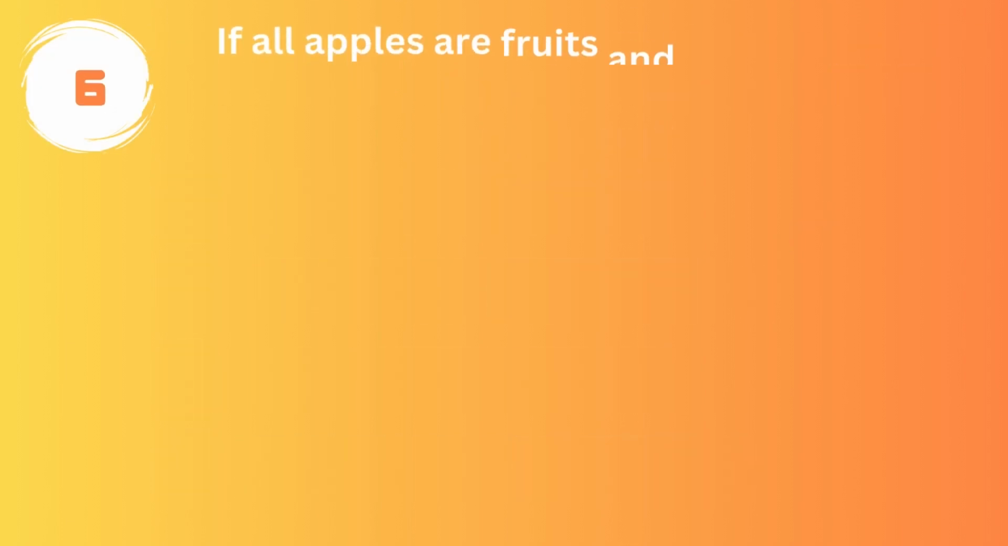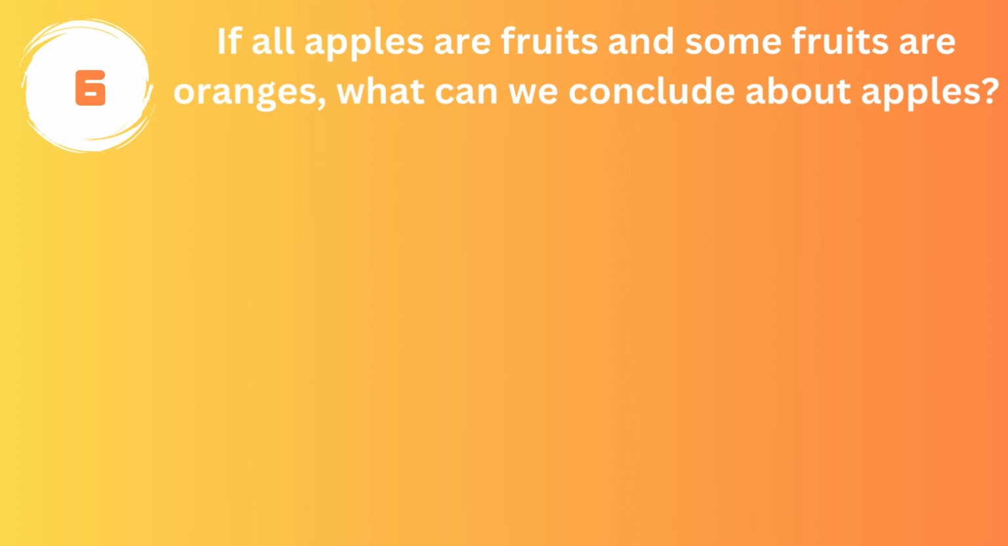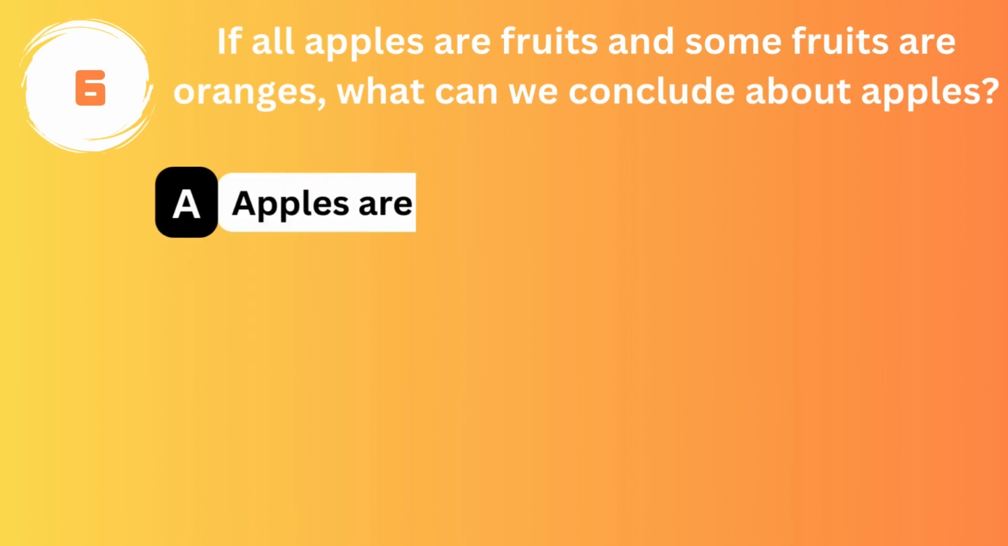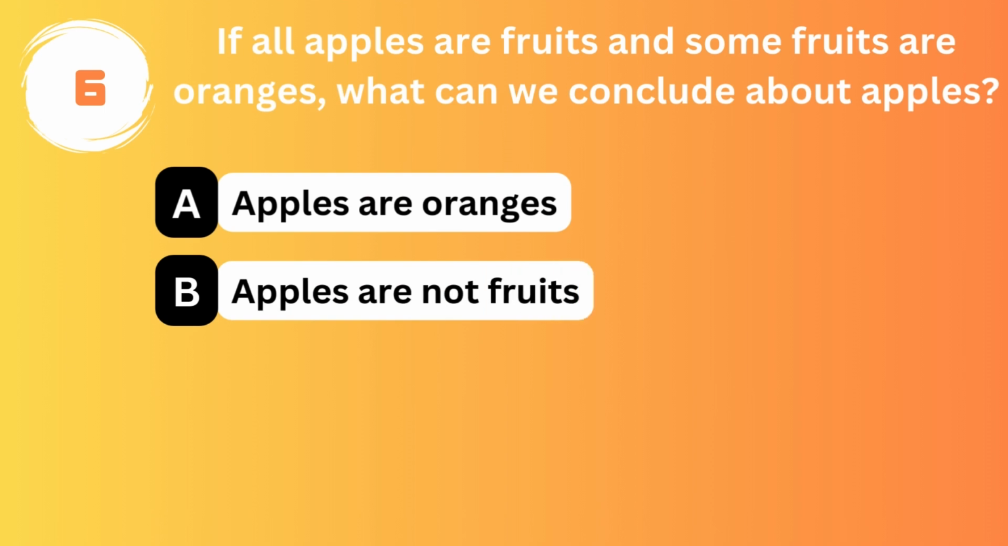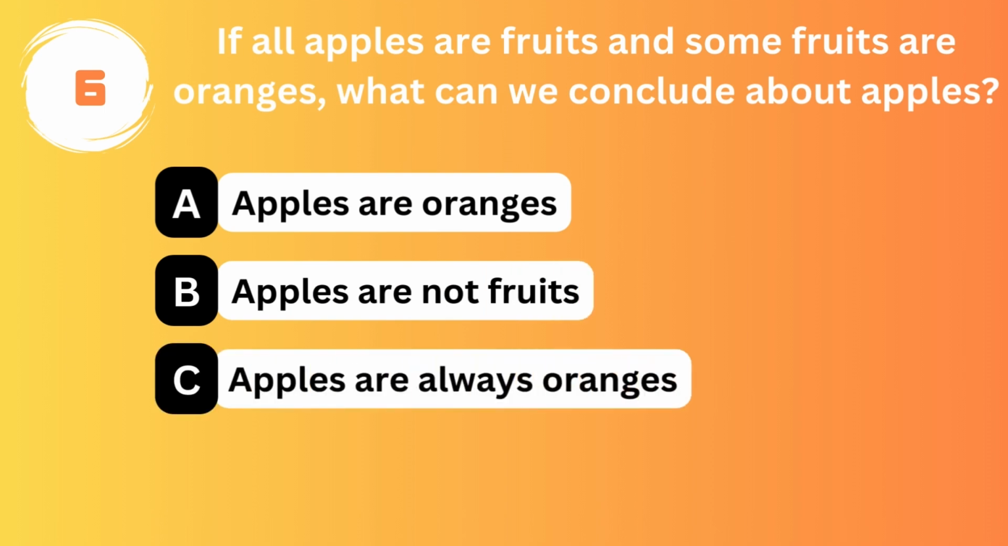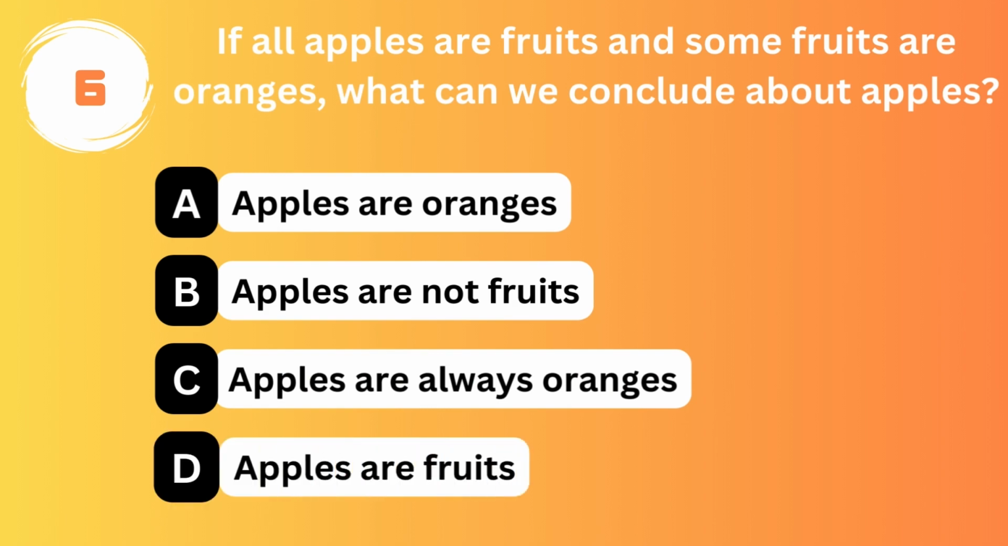If all apples are fruits and some fruits are oranges, what can we conclude about apples? Option A. Apples are oranges. Option B. Apples are not fruits. Option C. Apples are always oranges. Option D. Apples are fruits.